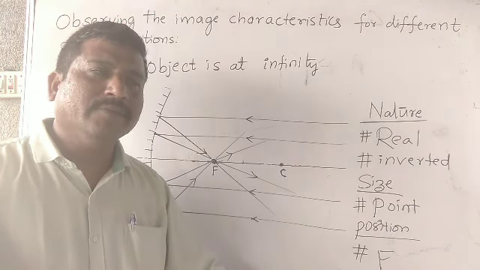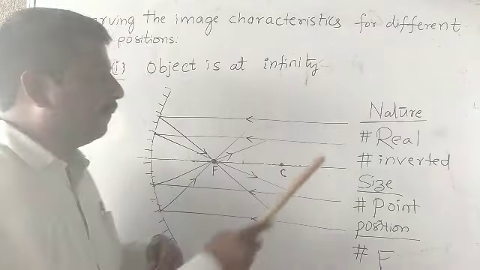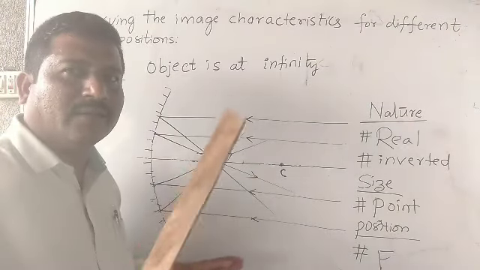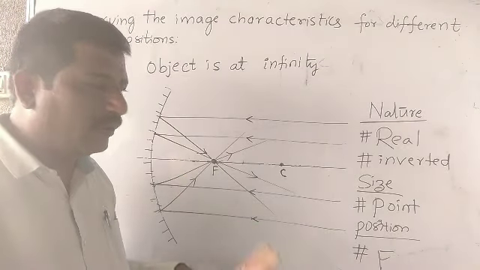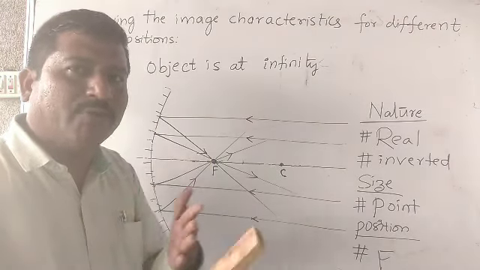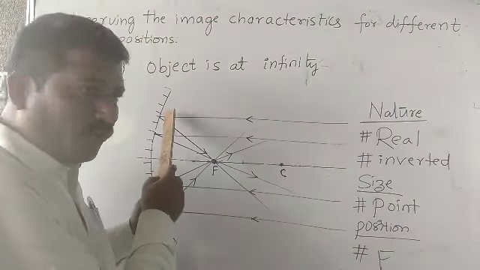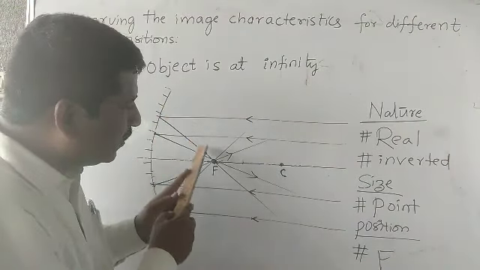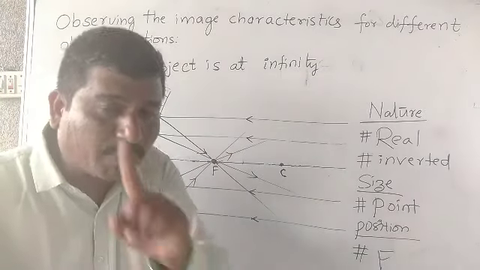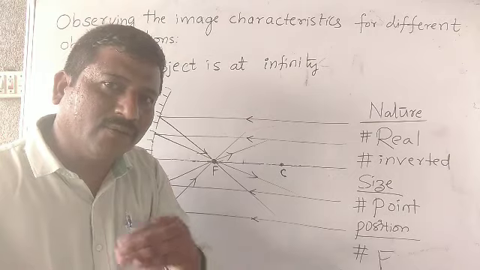A ray which is coming from the mirror... No. A ray coming towards the mirror which is parallel to the principal axis. Okay, I will give you the explanation. Rule 1: a parallel ray after reflection passes through the focal point. This is the first rule, beta.